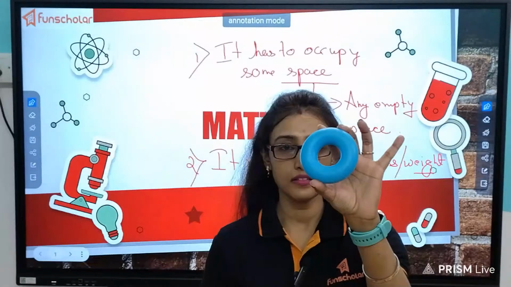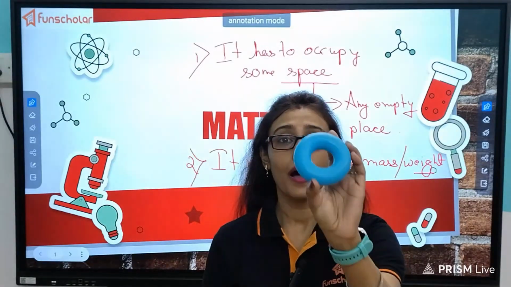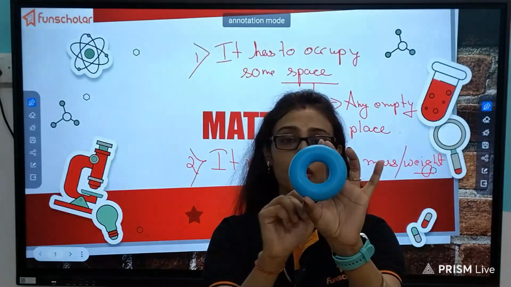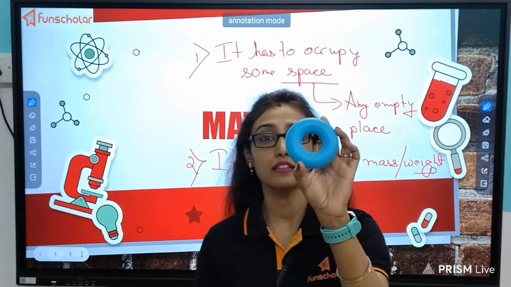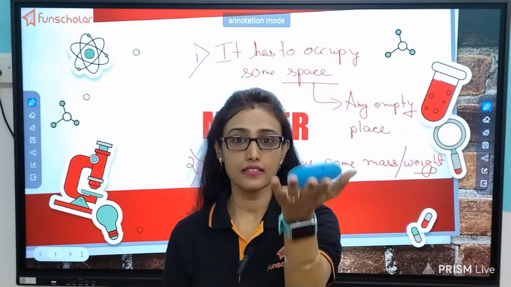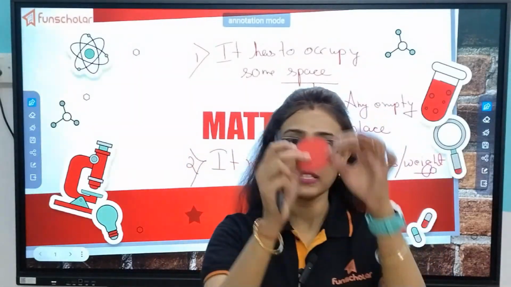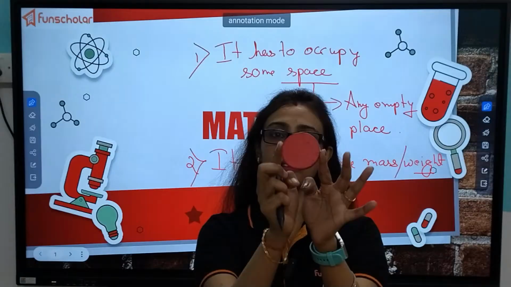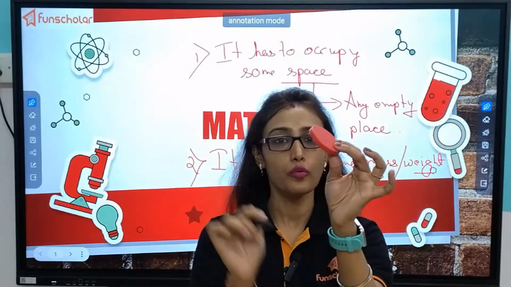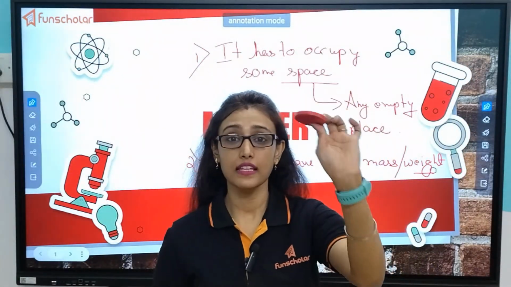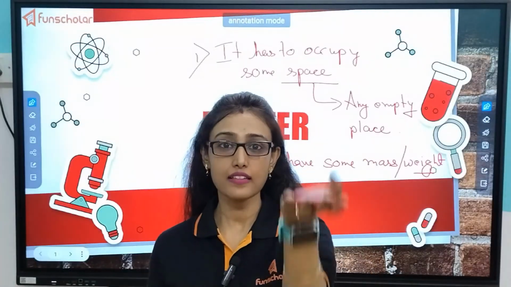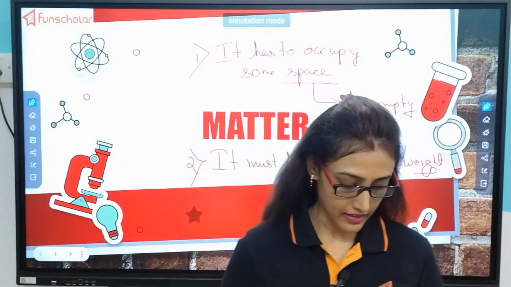So is this a matter? Yes, it is. Why? Because it is occupying a space in this universe and it has some weight. Right? Similarly, if you see this circle, this is also the same. It is occupying a space in this universe and it has some weight.